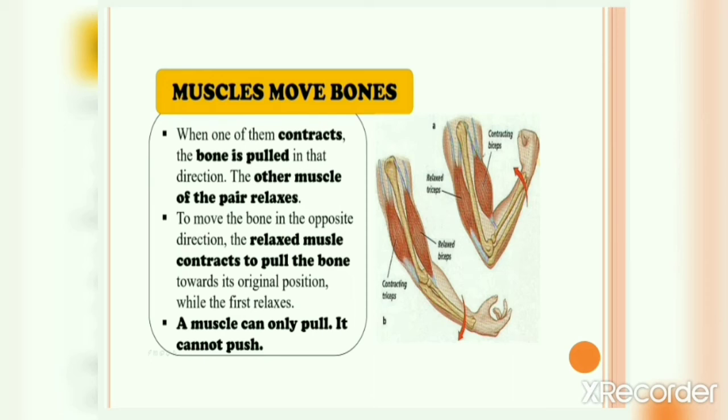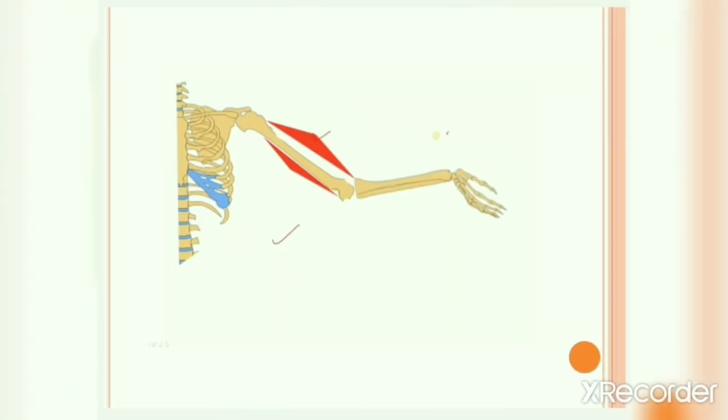A muscle can only pull, it cannot push. Alright? So as you can see in this picture also, when this muscle is contracting, the bone is pulled in this direction, and when it comes in the relaxed state, the bone is moved in the opposite direction. It moves to its original position. So by muscle contraction and relaxation, the bone is moved.